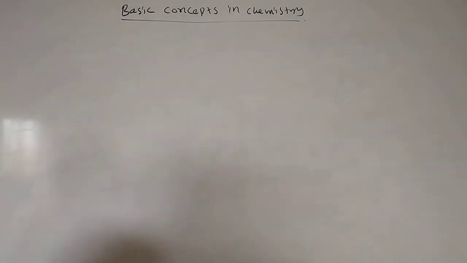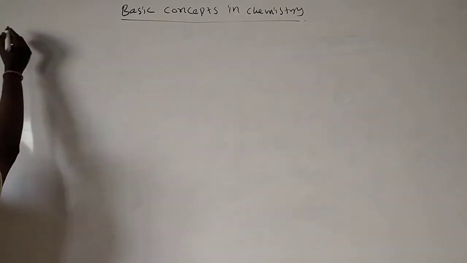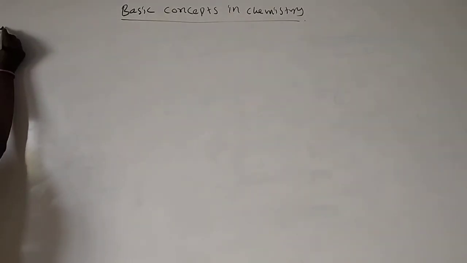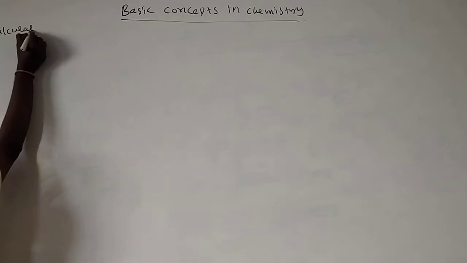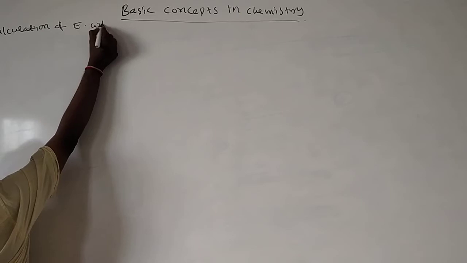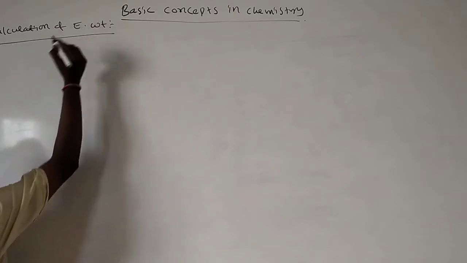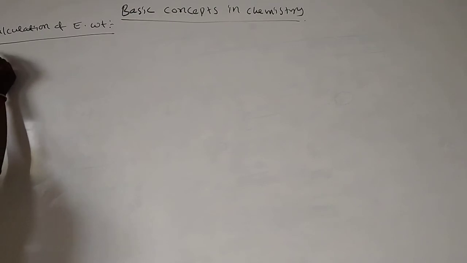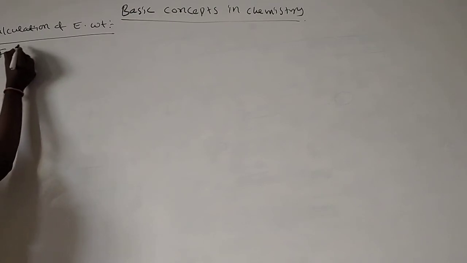We'll see the calculation of equivalent weight, E meaning equivalent weight. First, we'll see it for acids.